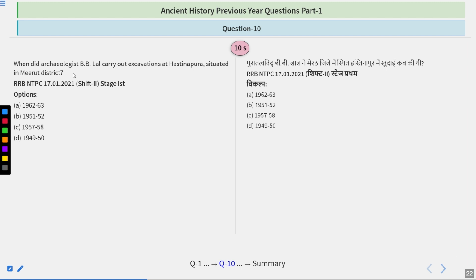Another one. When did the archaeologist B.B. Lal carry out excavation at Hastinapur, situated in Meerut district? The options you have are 1962-63, 51-52, 57-58, or 1949-1950. And here is your time. Just think about this one also.